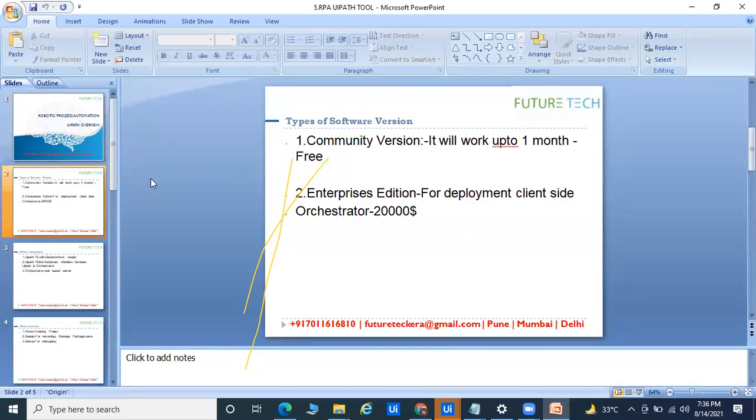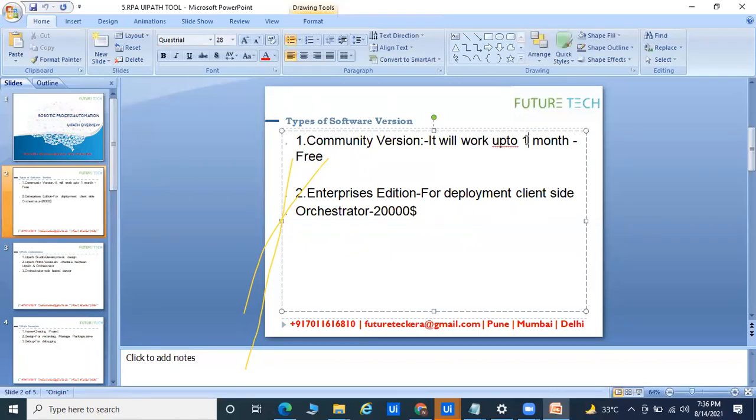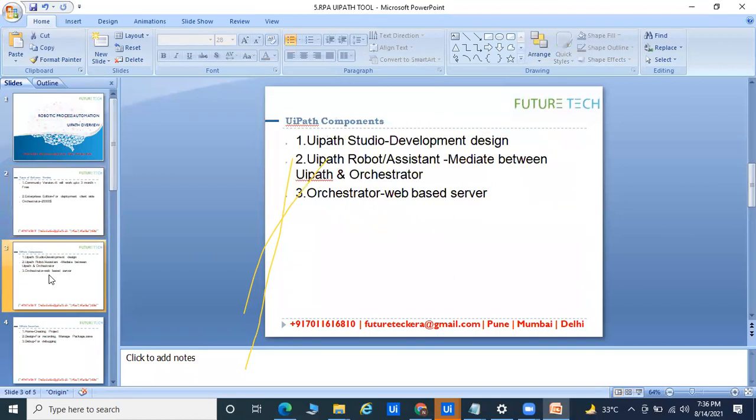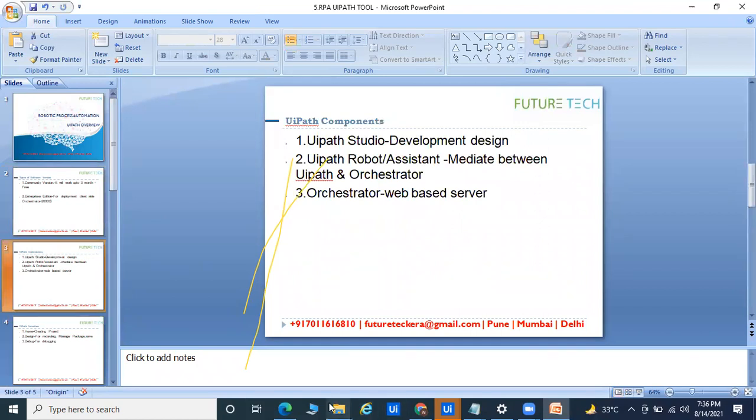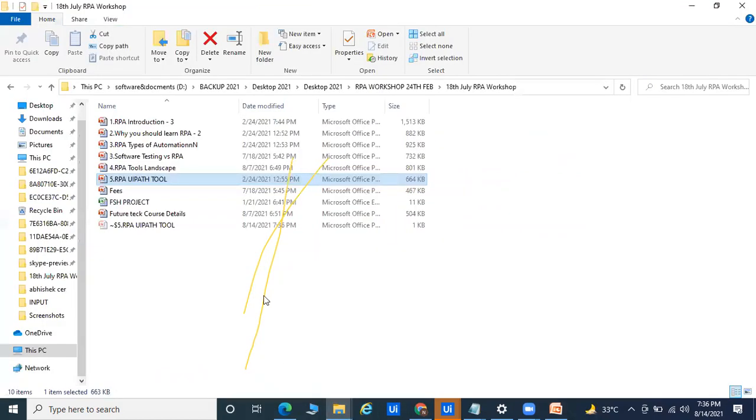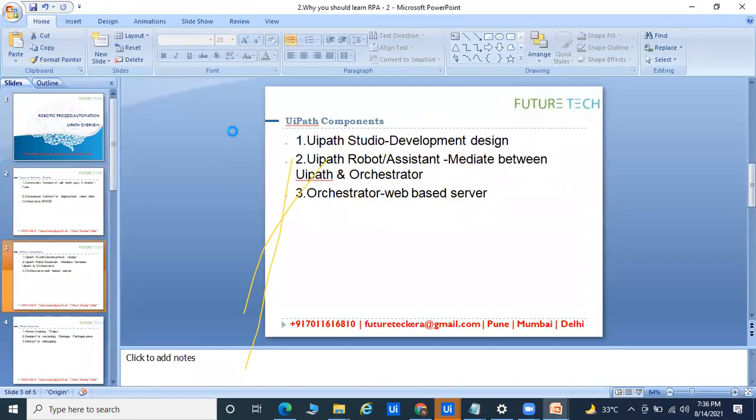In UiPath, we have a trial that works up to 3 months, so you can go for 3 months. That is called community edition and enterprise edition. Especially for enterprise, you have to pay for Orchestrator $20,000, and if you're going for the attended robot, that is UiPath Studio, you have to pay around $7,000 to $8,000. Right now we'll discuss what is UiPath and what type of components are available in UiPath. I will tell you right now, and then we'll go for the different things. One minute, we'll go for the basic things.